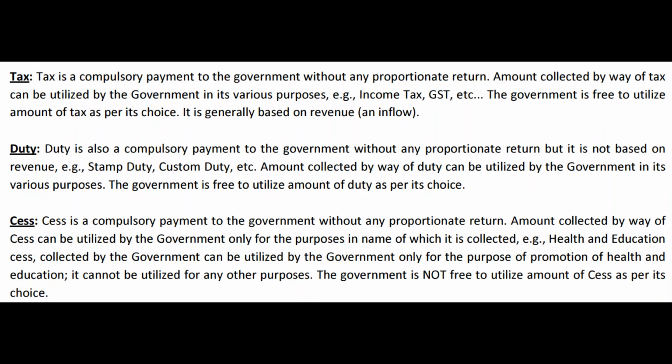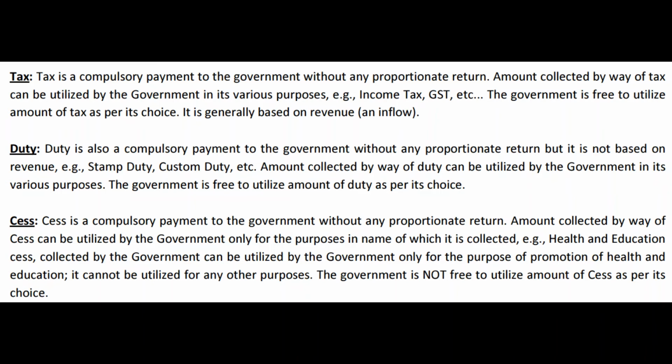Of course, the first line is same. Cess is also a compulsory payment to the government without any proportionate return. That is the same. But what is the different thing here? Amount collected by way of cess can be utilized by the government only for the purposes in the name of which it is collected. So cess is not something very generic in nature. It is a very specific thing in nature. So the examples of cess can be health and education cess, which we will be discussing later, which is levied over and above the income tax.